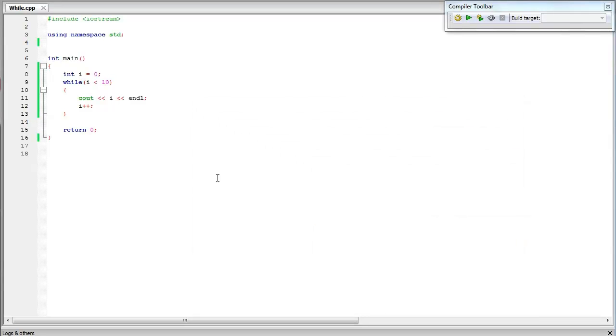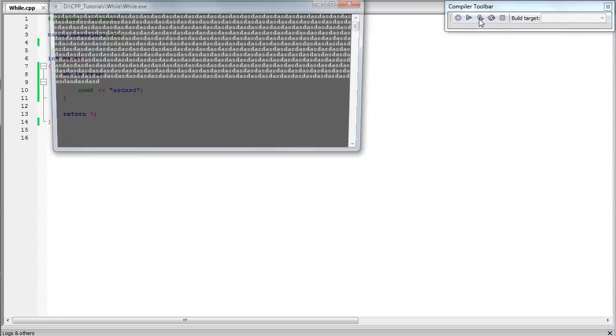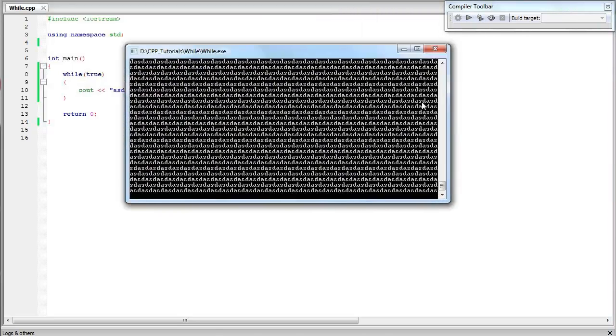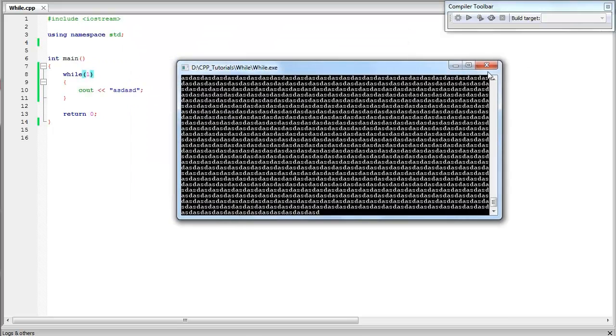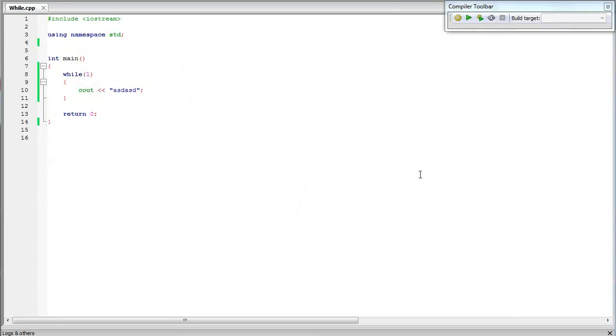A trick you can do with while loops is do infinite loops. For example, if you do while true and we see out something, then this is gonna as well loop forever. As you can see, it's looping and looping and looping and never stopping. I think while 1 as well, while any number. It's just a trick some people use, so that way you can break the code in here.